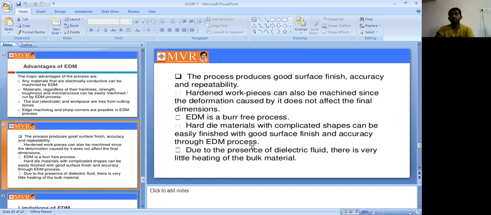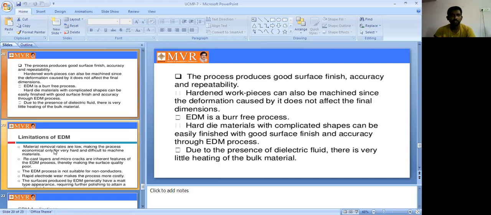Due to the presence of dielectric fluid, there is very little heating of the bulk material. Using this fluid reduces the friction and also reduces some of the heat of the bulk material. So it is one of the advantages.